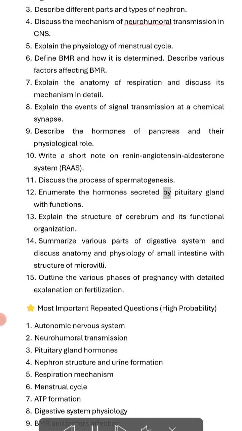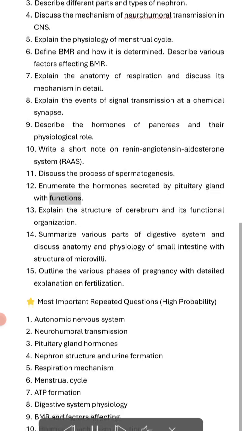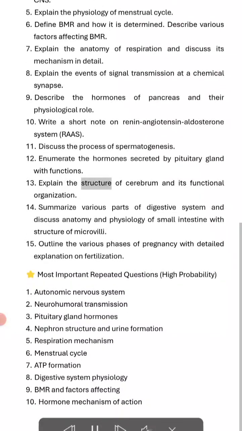Enumerate the hormones secreted by pituitary gland with functions. Explain the structure of cerebrum and its functional organization. Summarize various parts of digestive system and discuss anatomy and physiology of small intestine with structure of microvilli. Outline the various phases of pregnancy with detailed explanation on fertilization.